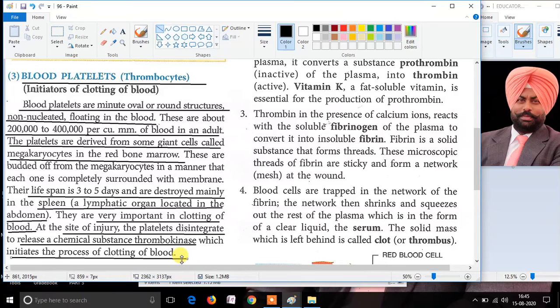And after a few seconds, this thrombokinase produces a structure called the clot of blood, which prevents further loss of blood by flowing. Thus we can say that blood platelets help in the prevention of loss of blood during injury.